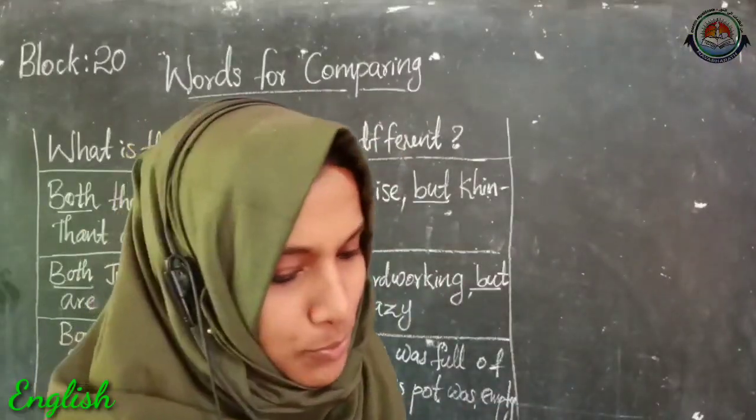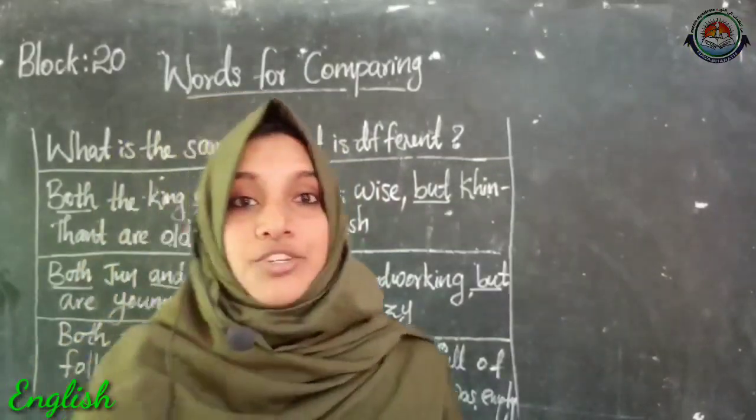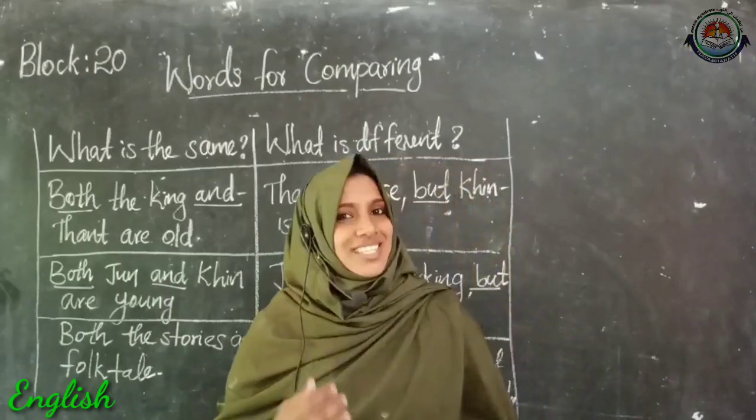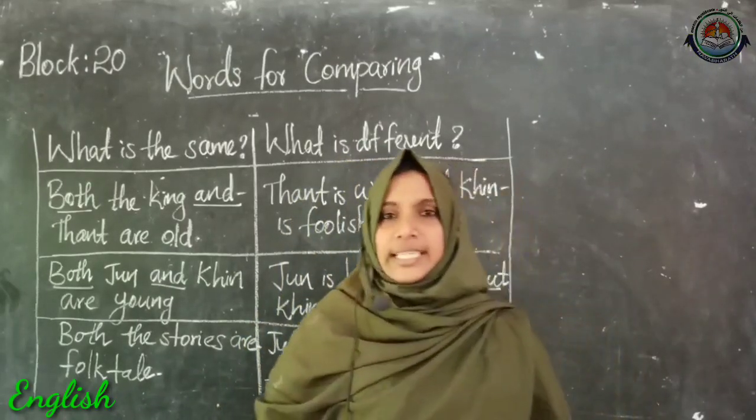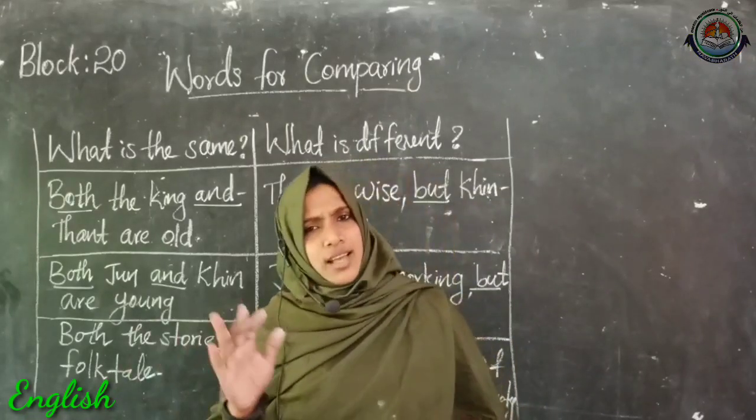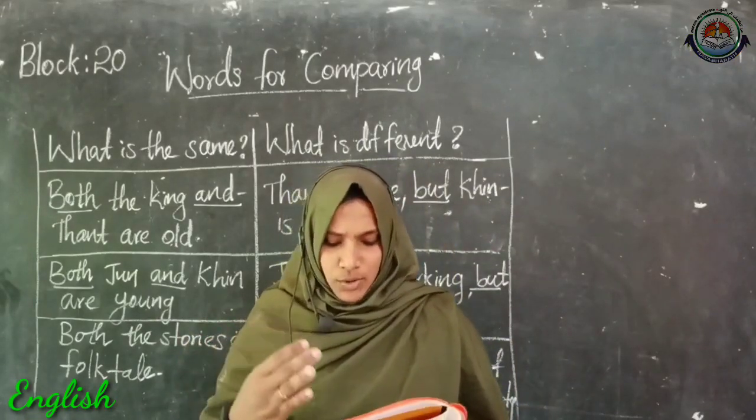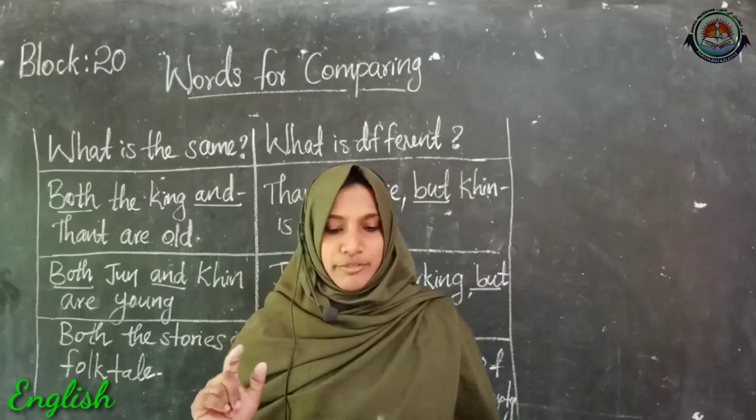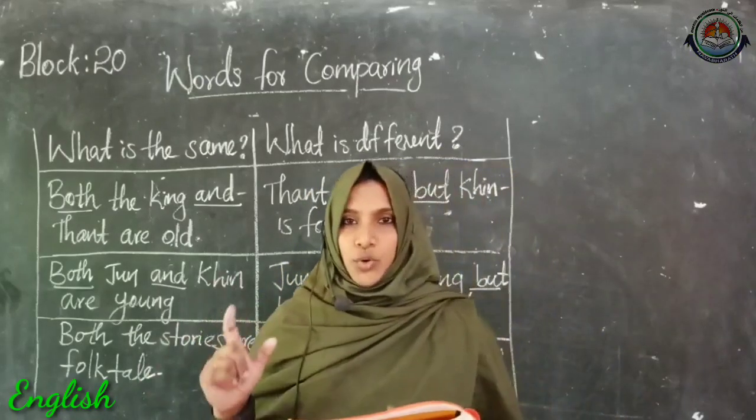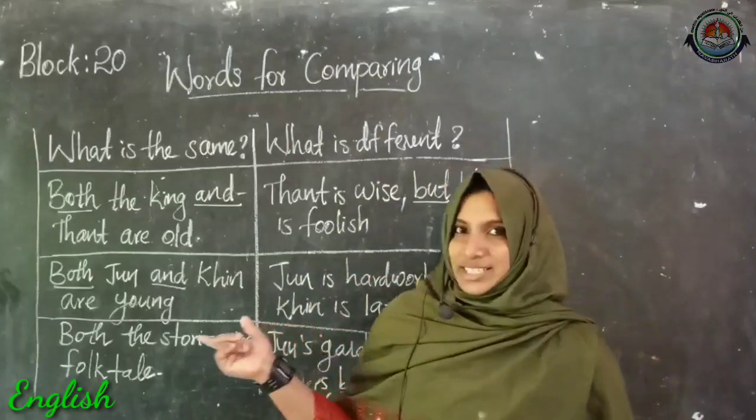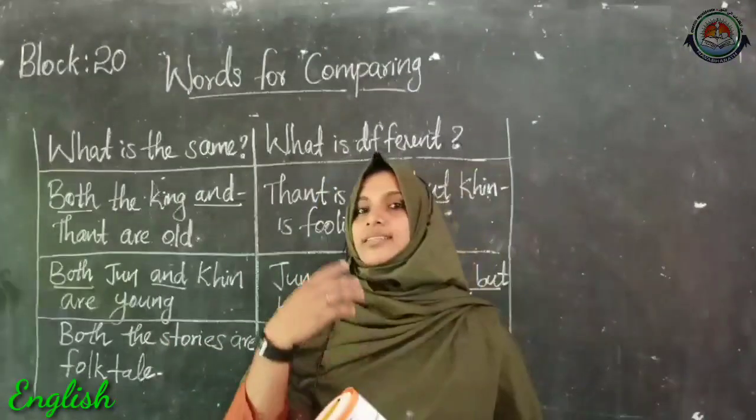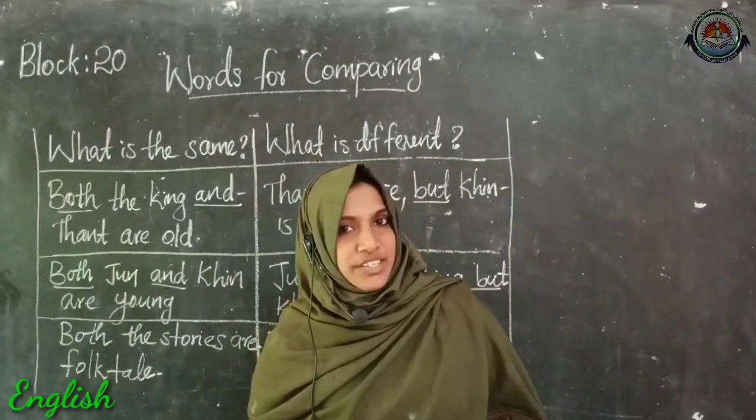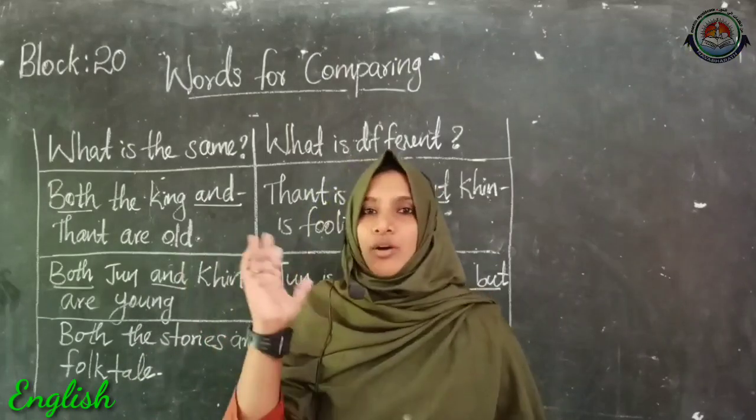So dears, now let's move on to your workbook from page number 23. Here you can see comparing events from your workbook. This we are not doing because we have already done this, the same things and the differences. Okay, so now take out page number 23. The first one: complete the sentences using the words both or but. So here we have seen that the word both we use to tell about the same things, and but we use to tell about the difference.